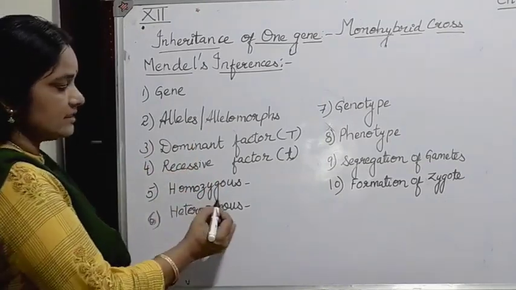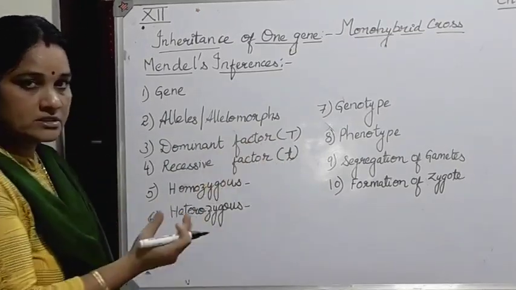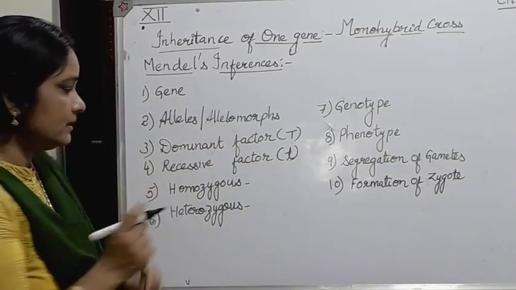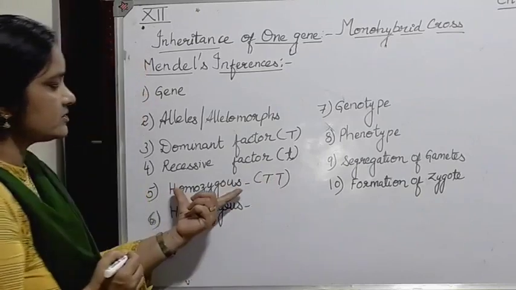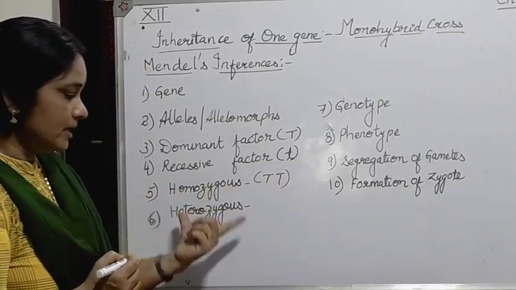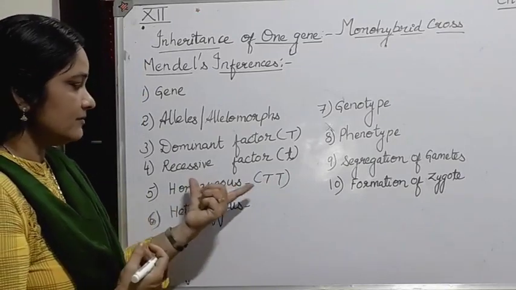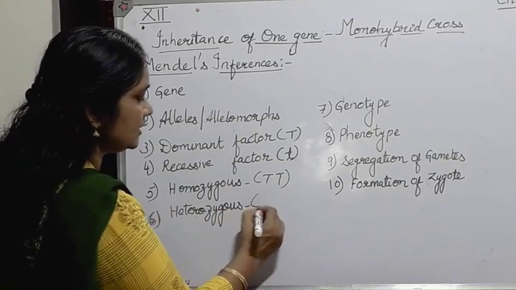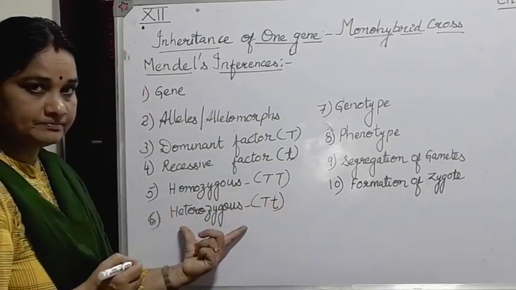In the homozygous condition, if the alleles of a particular character are the same, like capital T and capital T, that is known as homozygous. But if the pair of contrasting characters is different, that is capital T and small t, then that is known as heterozygous.